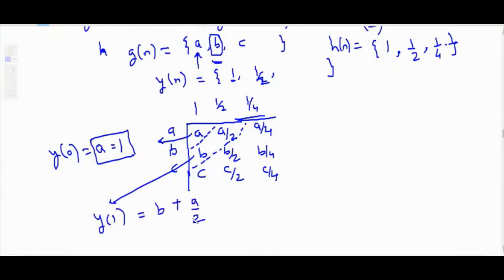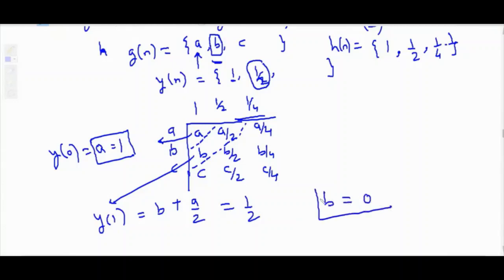And they have provided the value of y of 1 also. Value of y of 1 is 1 by 2. So b plus a by 2 equal to 1 by 2. A value is 1, so that will go to that side. So 1 by 2 cancels out. So b value is 0.